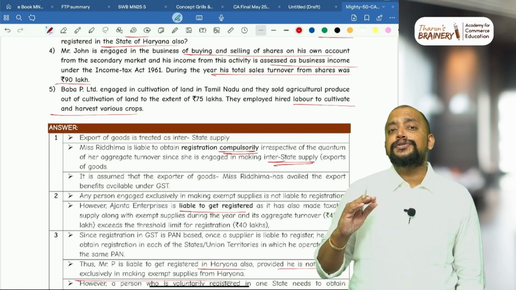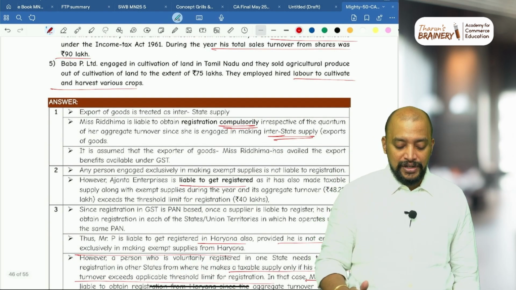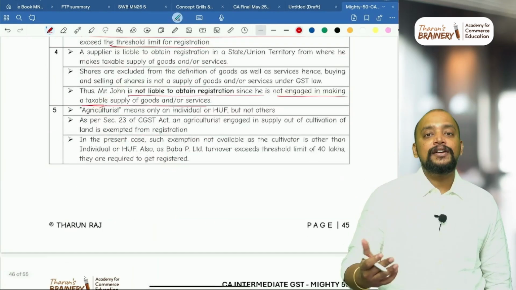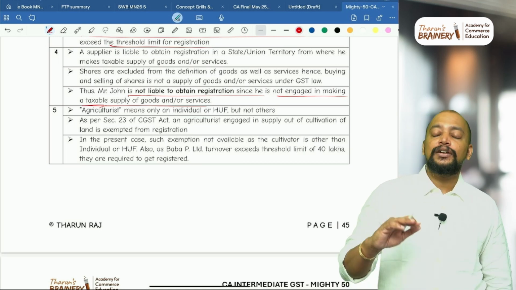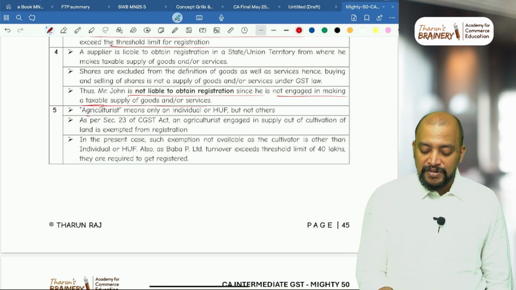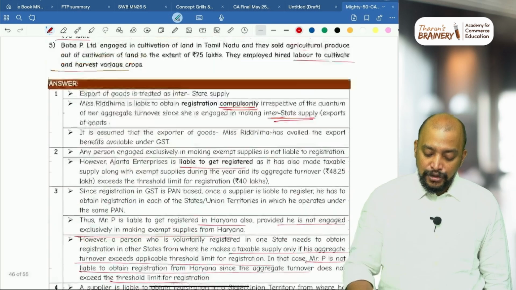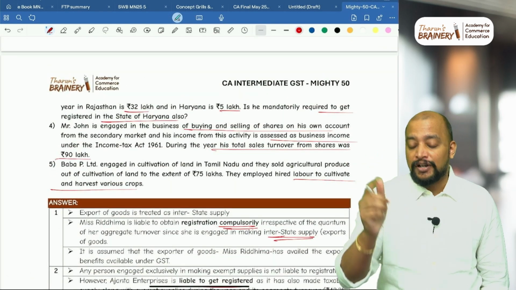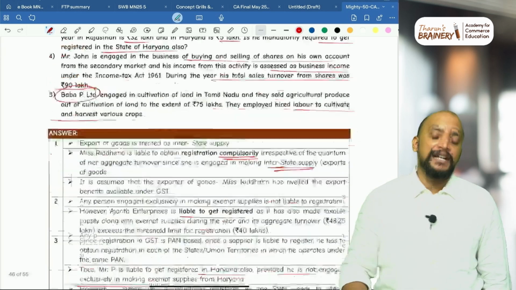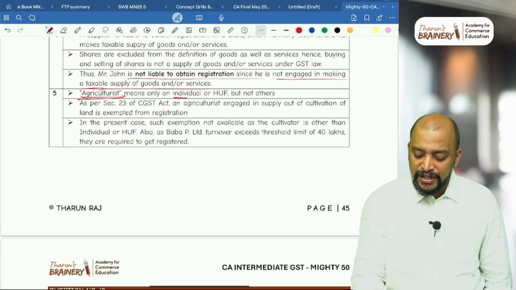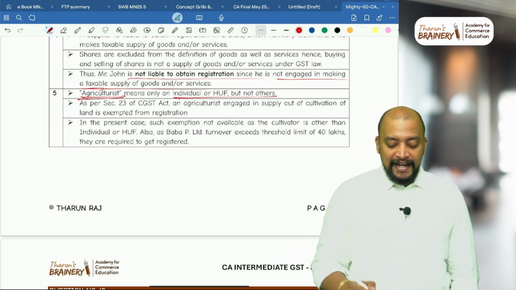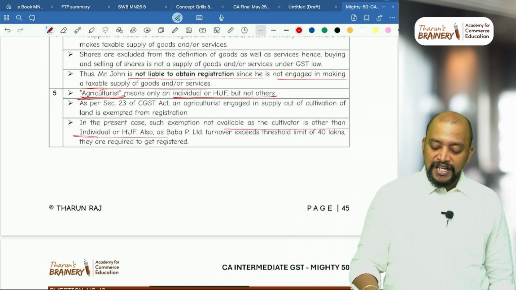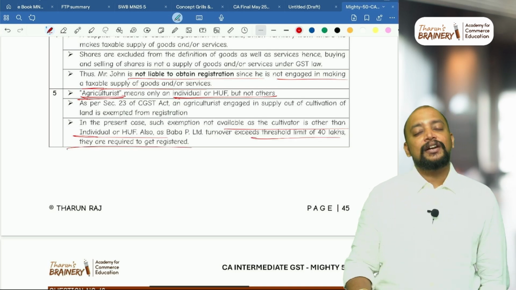If they are engaged exclusively as an agriculturist in cultivation of land and they sold the agricultural produce, either on their own account or by employing hired labor, they are still coming under agriculturist, but they should be only an individual or HUF. The meaning of agriculturist is only individual or HUF, but a private limited company will not come under agriculturist. In the present case, such exemption is not available as the cultivator is other than an individual or HUF. Also, as Baba Limited's turnover exceeds the threshold limit, they are required to get registered.